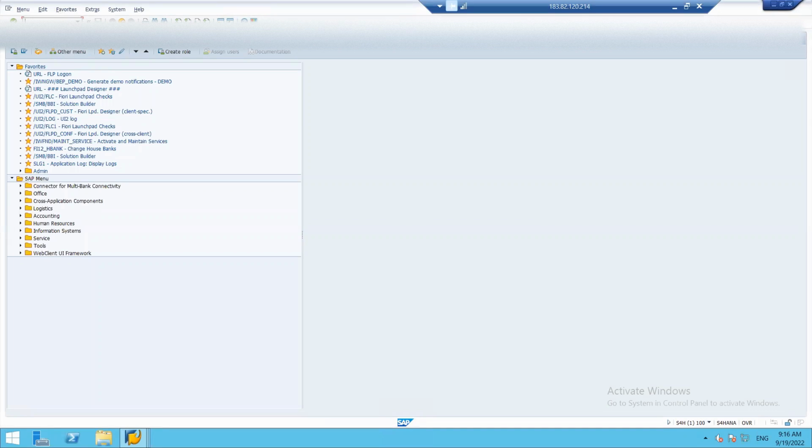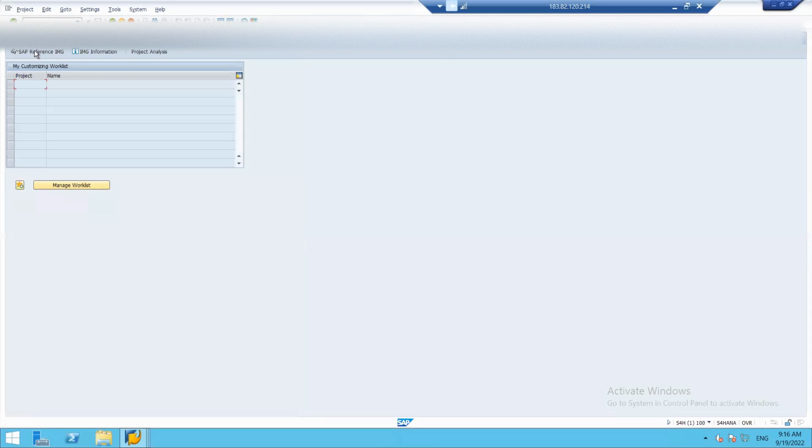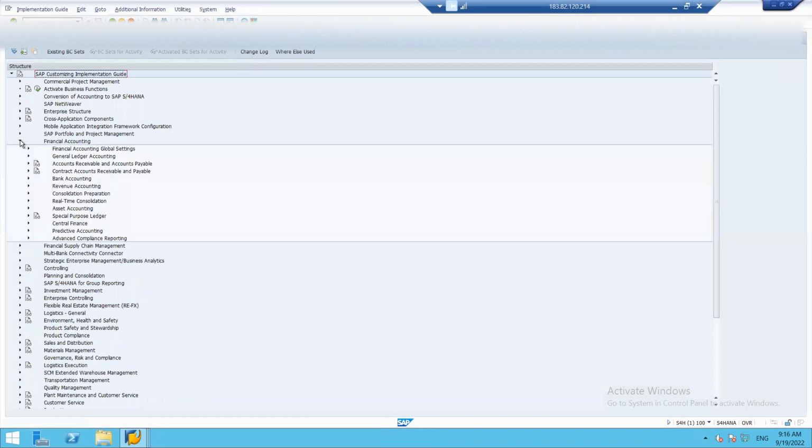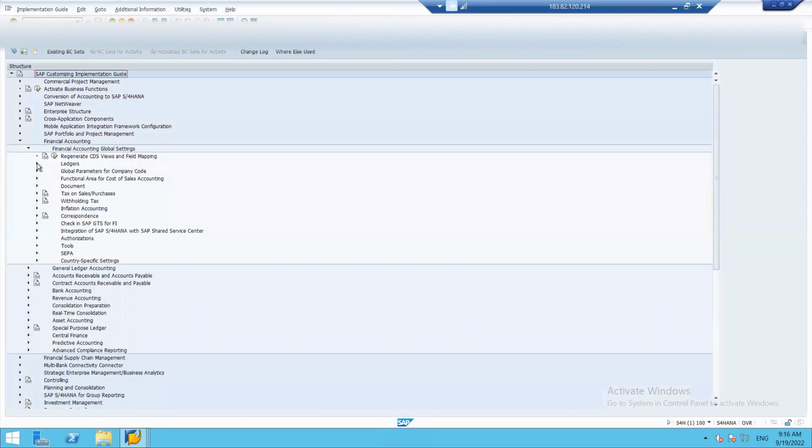This is our SAP Easy Access screen. We'll go to our customizing screen through the SPRO t-code, SAP Reference IMG. Under this, we'll go to Financial Accounting, Global Settings, Ledgers.